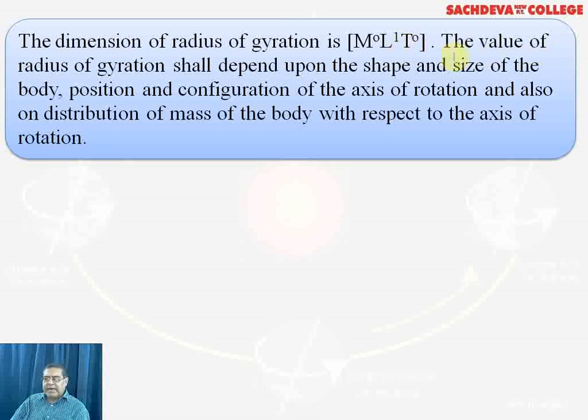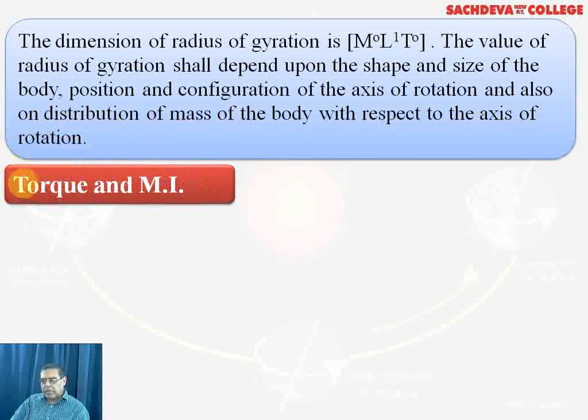The value of the radius of gyration shall depend upon the shape and size of the body, the position and configuration of the axis of rotation, and also on the distribution of mass of the body with respect to the axis of rotation.